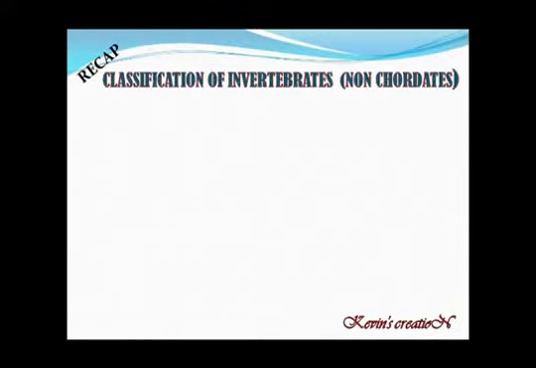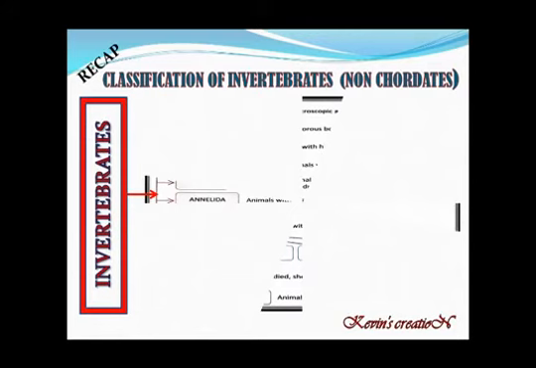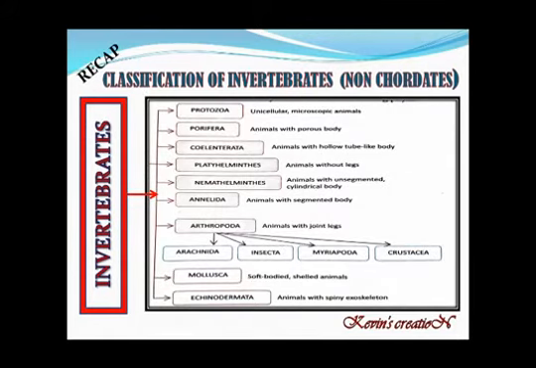Now let us do the recap in short. What we did in the previous weeks: we studied about the classification of invertebrates. We also call them non-chordates. And here we have got these phyla. Protozoa, which are the unicellular microscopic animals.